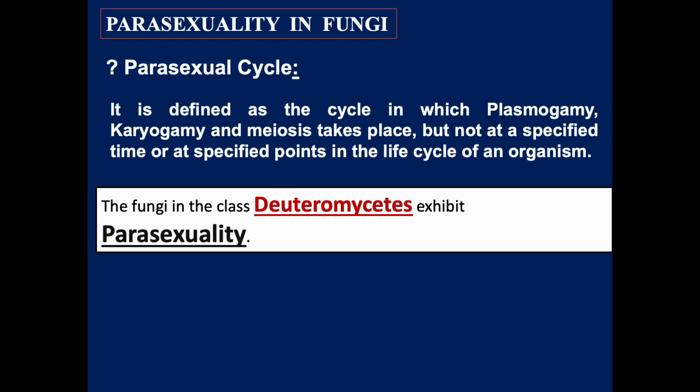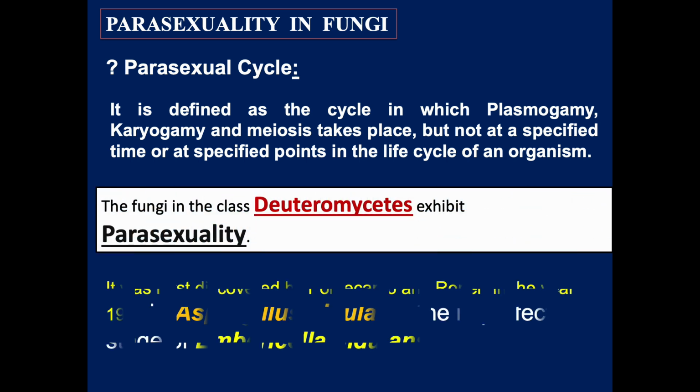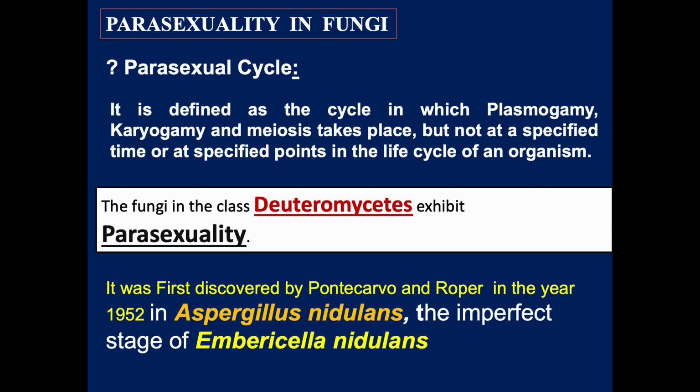It is defined as the cycle in which plasmogamy, karyogamy as well as meiosis take place, but not at a specified time or a specified point in the life cycle of an organism. Mostly the fungi in the class Deuteromycetes exhibit this type of cycle, that is parasexual cycle or parasexuality.